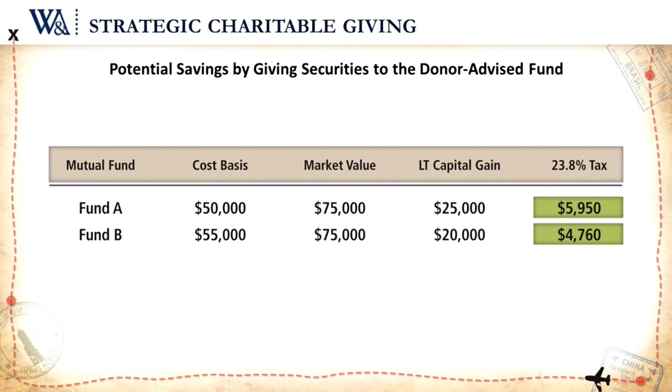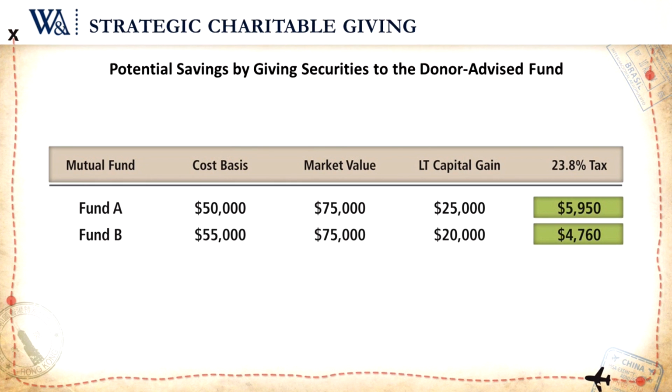Just assume they have two different mutual funds, each worth $75,000, each with different gains embedded inside of them. Remember, they're in that high income tax bracket. So their long-term capital gain tax rate is 20%. You throw the 3.8% Obamacare surtax on top of that, and if they were to sell their mutual funds today to get the cash, they are going to owe 23.8% tax on the gains inside the mutual funds.